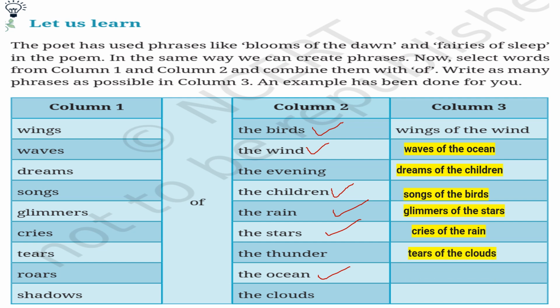Tears, tears of the clouds. Then roars, roars of the thunder. Then shadows, shadows of the evening. So like this you have to combine column 1 and column 2 with the correct word, and then you have to combine them with of.